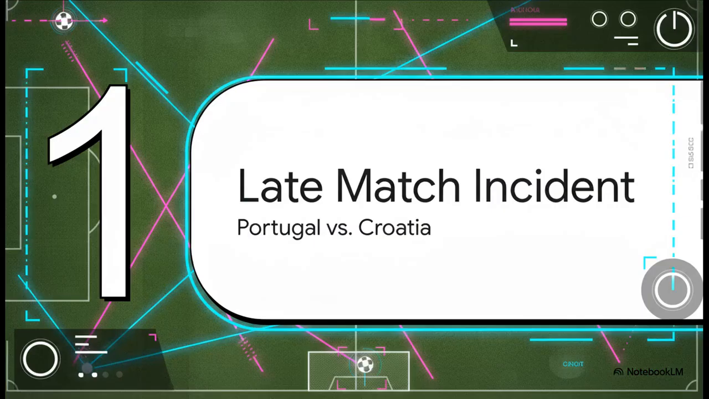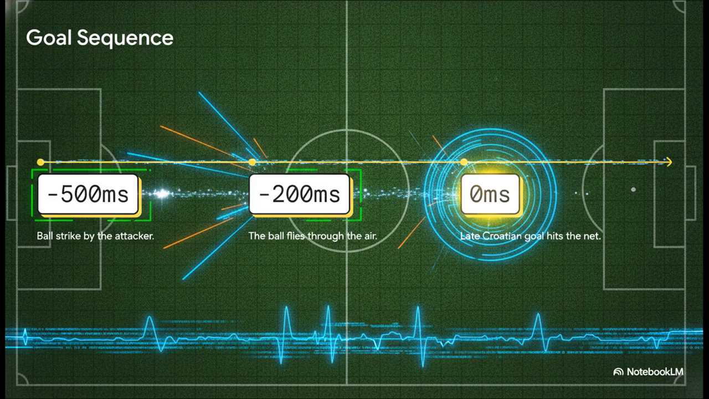Section 1. The Late Match Incident. Picture this. It's late in a match, and tensions are at an absolute peak between Portugal and Croatia. The ball is played forward. A Croatian attacker makes this brilliant run, connects, and boom, sends the ball right into the back of the net. To the naked eye, to the fans going wild in the stands, and to the referee sprinting down the pitch, it appears to be a perfectly legal, game-deciding goal.